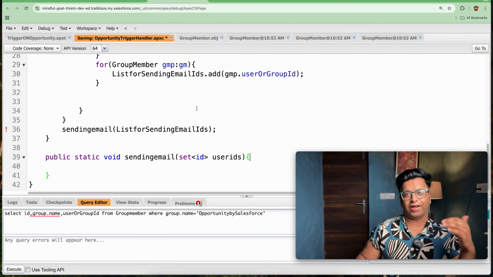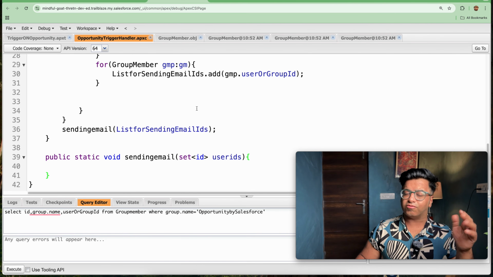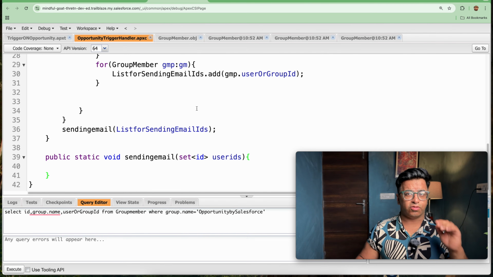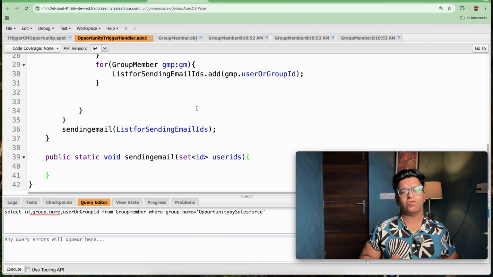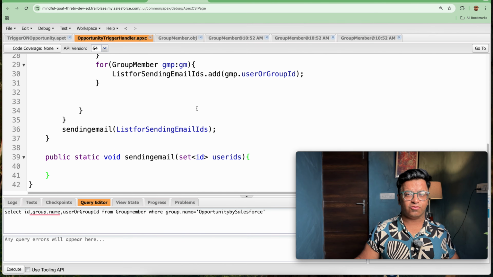I hope everyone is clear. We first got the ID of all the users we need. Now we need to send an email to these users. In order to send an email to these users, we can't send an email to the user IDs. We further need an email address for these users, so that we can send an email to these persons.